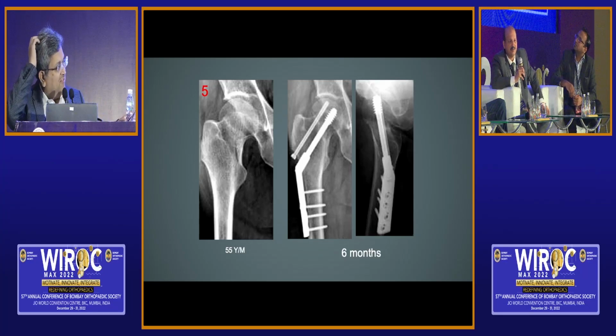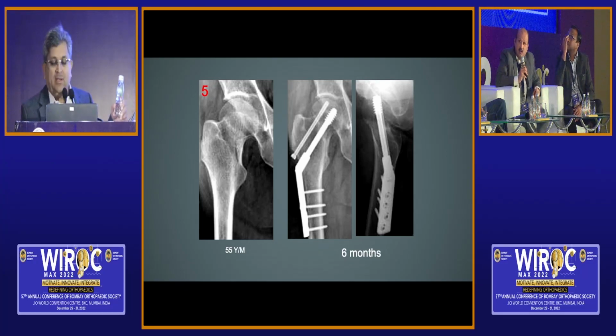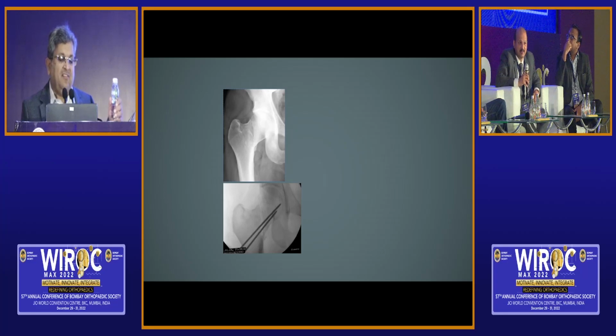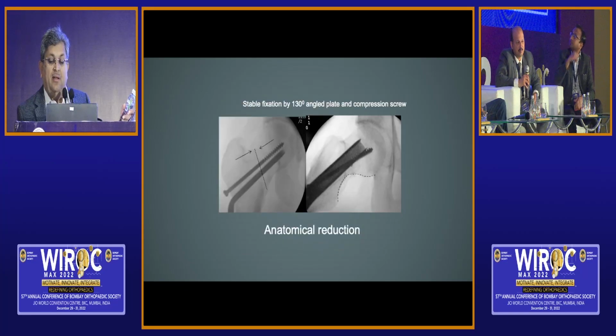In this case, I was fascinated by North Americans and I replaced my terminally threaded screw with a fully threaded cancellous screw. There was a phase in my life when I would replace all my derotation screws with fully threaded cancellous screws. And despite probably good fixation, this landed up with some collapse. But anyway, the point I'm trying to make, Sachin, stay with me: that's the vertical fracture line. CT was showing this amount of displacement. Again, there was a phase in my life when I was using an angled blade plate for such fractures. That's what I did, and it stayed well.